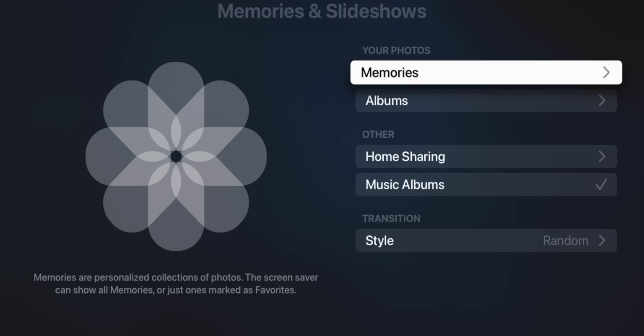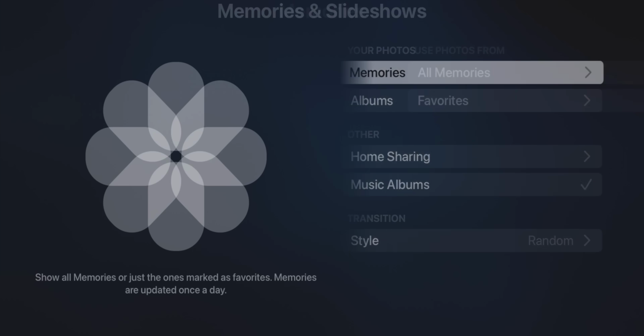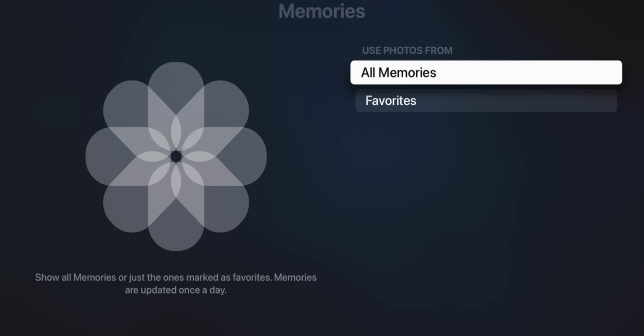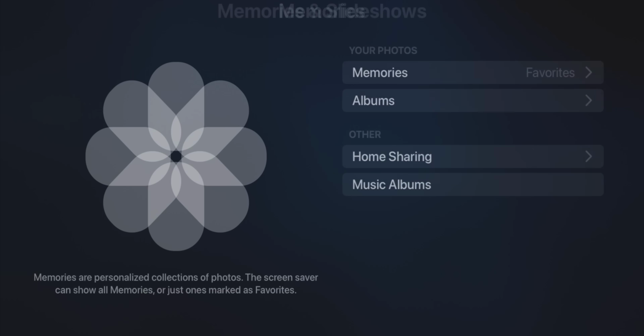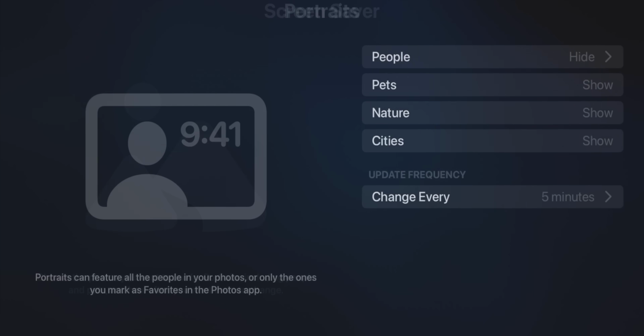So if you go into memories and slideshows, you can choose what photos you want to show up here. So you have memories, albums, and you also have the style right there. If you go into memories, for example, you can choose if you want to use memories from all memories or just from your favorites. And you could also choose the albums as well, but this is one I really like here.